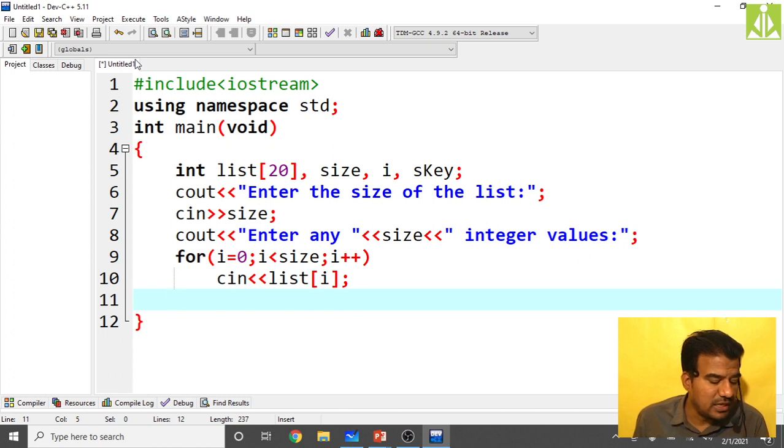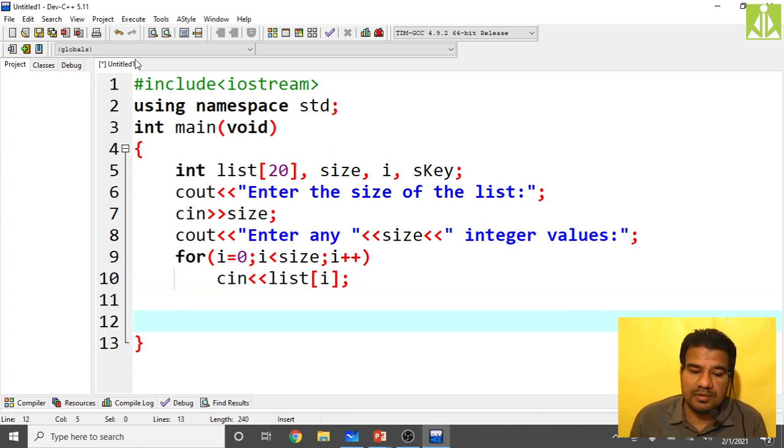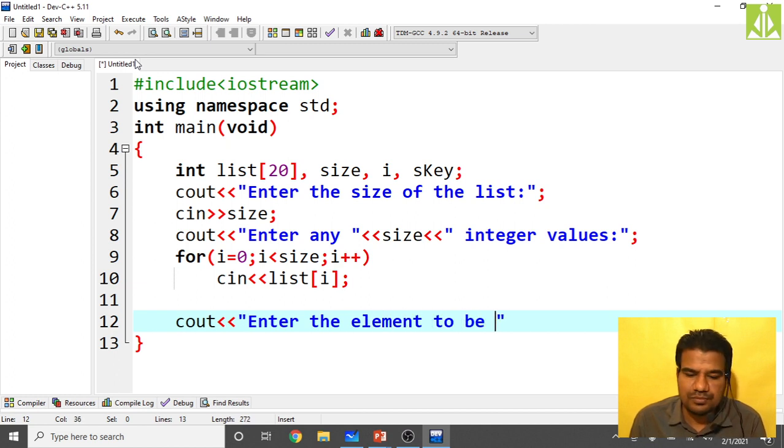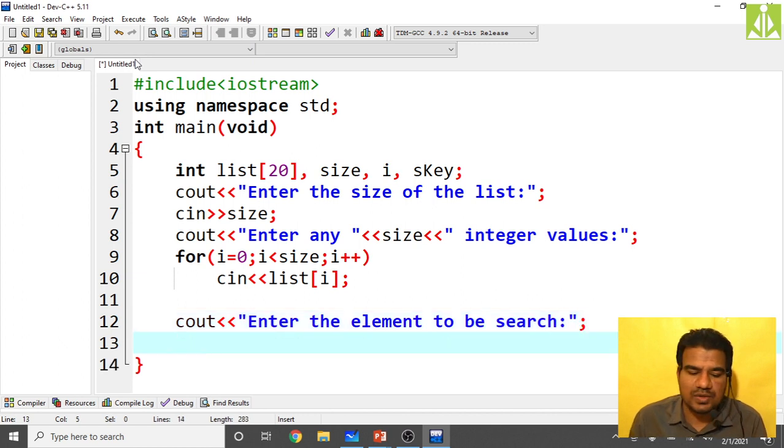I have to ask the element. Okay, I have to ask like, "Enter the element to search." Enter the element to search. So like this. After that, read it into S key.